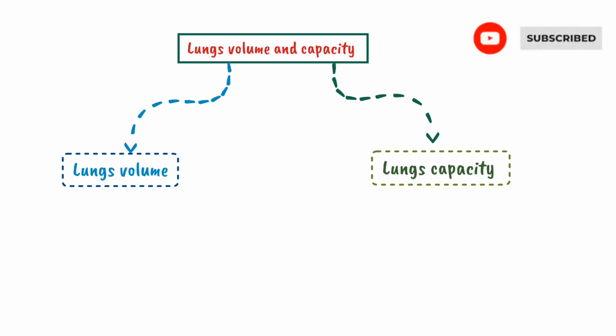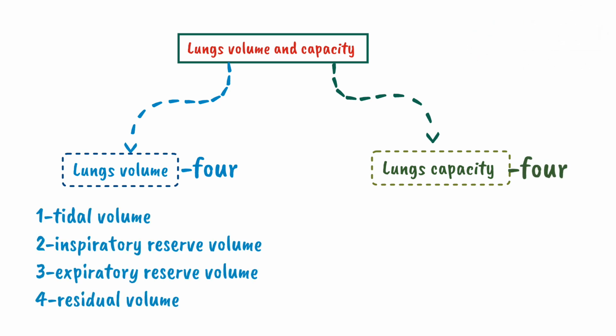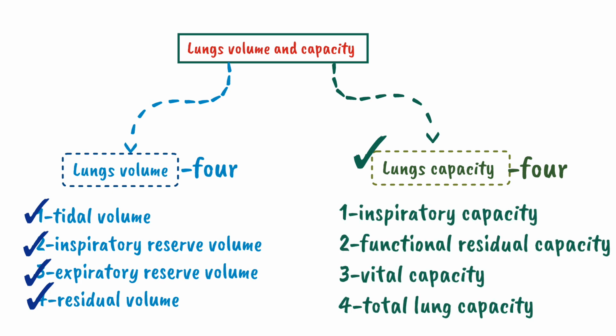Let's discuss the lungs volume and capacities. There are four lungs volume and four lung capacity. The lung volume include tidal volume, inspiratory reserve volume, expiratory reserve volume and residual volume. And the lung capacities, which is a sum of two or more lungs volume, include inspiratory capacity, functional residual capacity, vital capacity and total lung capacity. Let's discuss the lungs volume first, and after that we will discuss lung capacities.